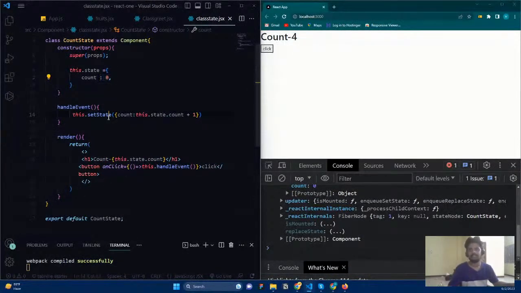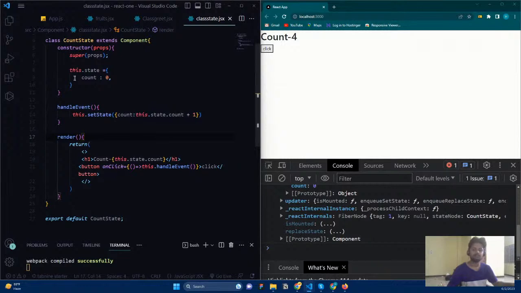And then the second thing is, state is the default functionality available in class-based components. You can use setState. What this method does is change your state. And the third one: if you look at your state, if your state is an object, then pass an object. Don't forget that. If your state is a string, then you can still pass your string and change it. And remember, whenever the state is changing, okay.